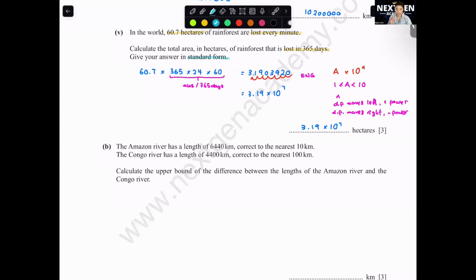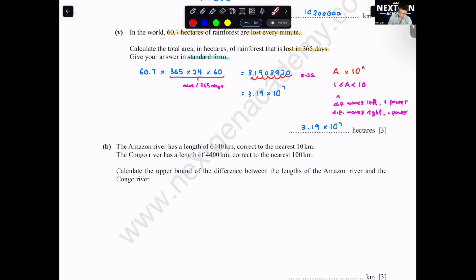How can I find the difference? Difference means I will take one term minus another term. We remember we got 4 combinations, either plus, minus, times, or divide for upper bound and lower bound. So the question to ask is, how can I find the biggest difference between both of these values?